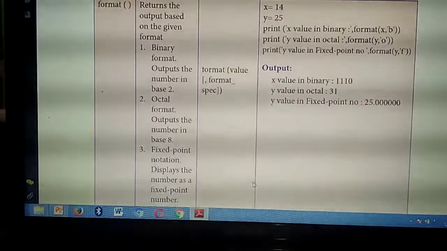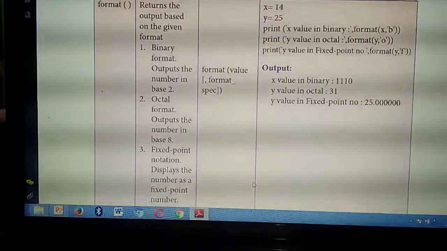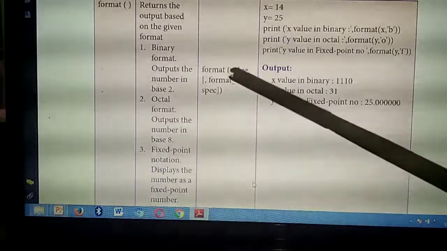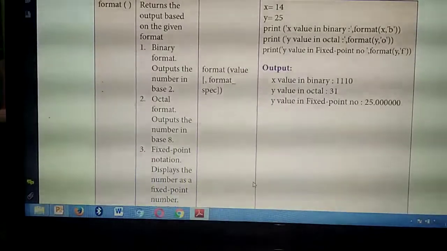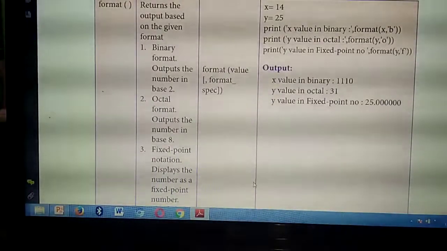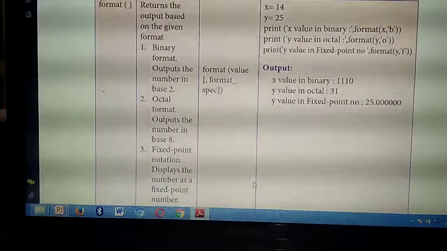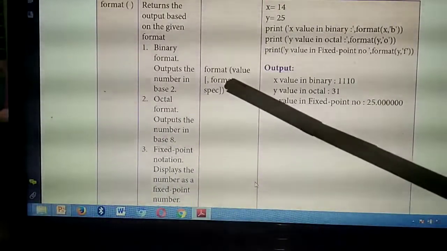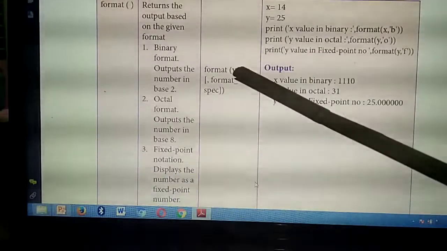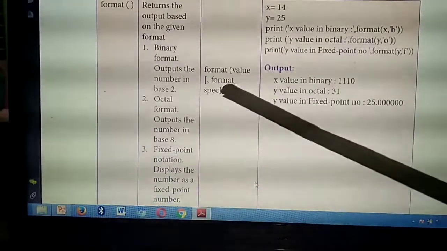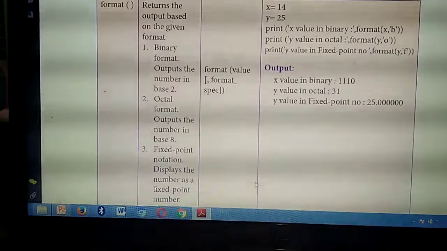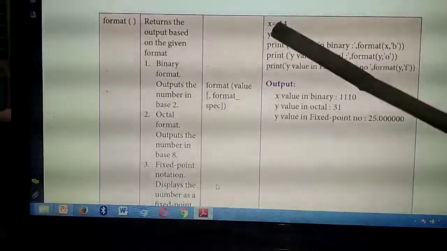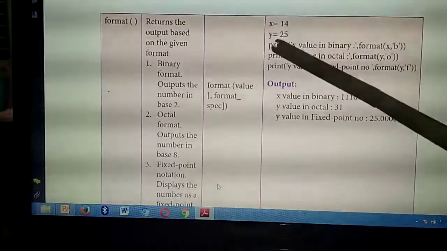Which format? If you need to display the particular number in binary format, you need to give B for binary. Octal means O. Fixed point means F. Understand, that is the format specification. So what's the format specification? It means which format you need to get. So the value or the variable, comma, format specification. Understand? Now see the example. In this example, they are giving two variables. What are the variables? X as well as Y.